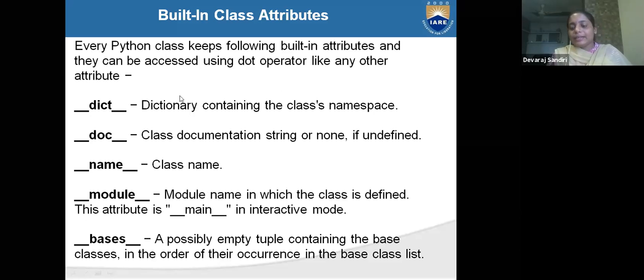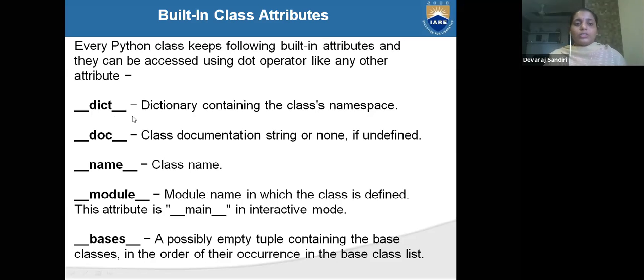What are built-in class attributes? In object-oriented programming, you have built-in functions and also built-in class attributes. Every Python class keeps the following built-in attributes, and they can be accessed using the dot operator like any other attribute.